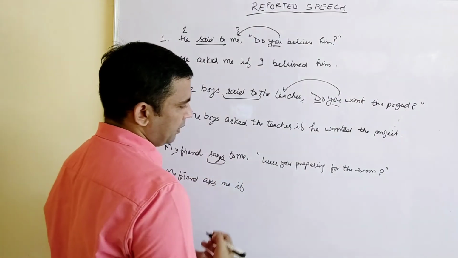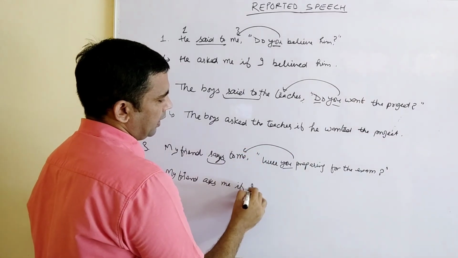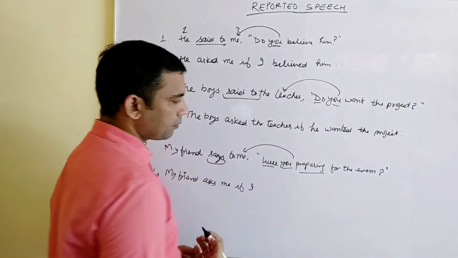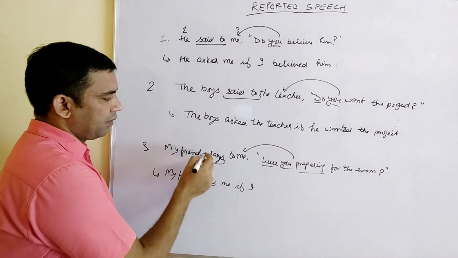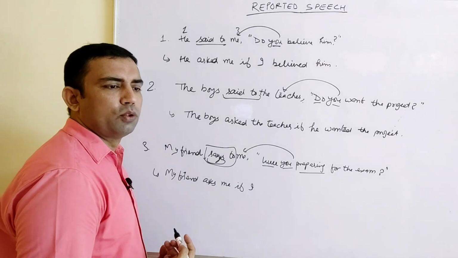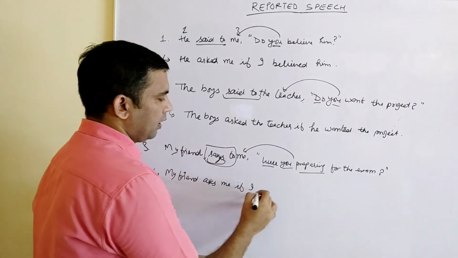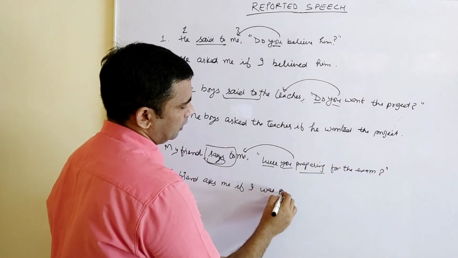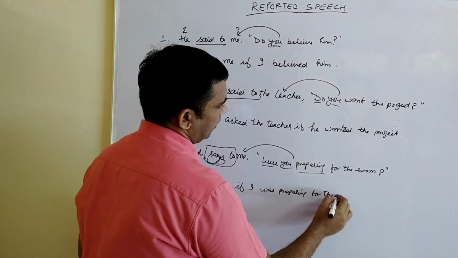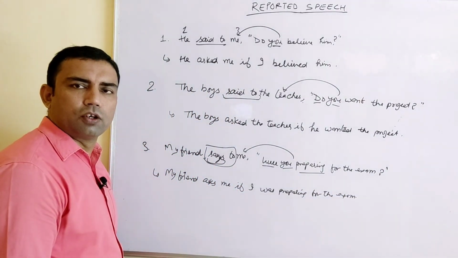If, because it starts with the helping verb "were." "You" will be, according to me, "I." If I were preparing, that is past continuous tense. See, here we have "says," the reporting verb in present tense, so we are not supposed to change the tense of the reported speech, so it will be past continuous only. If I was preparing for the exam, full stop. Got it?